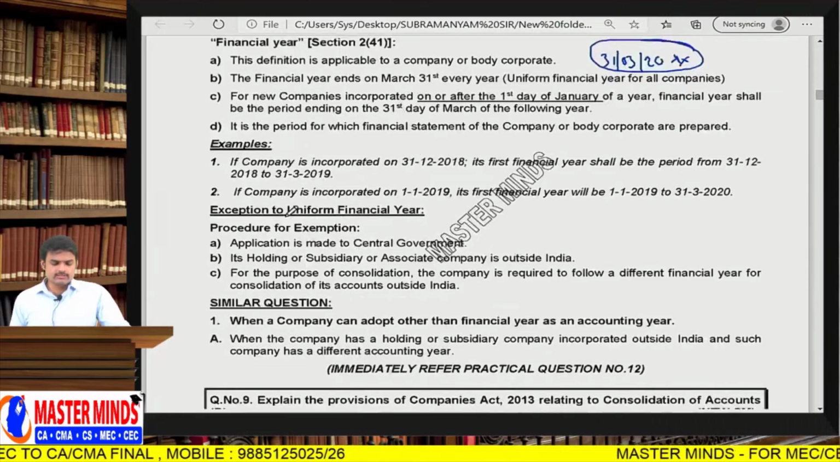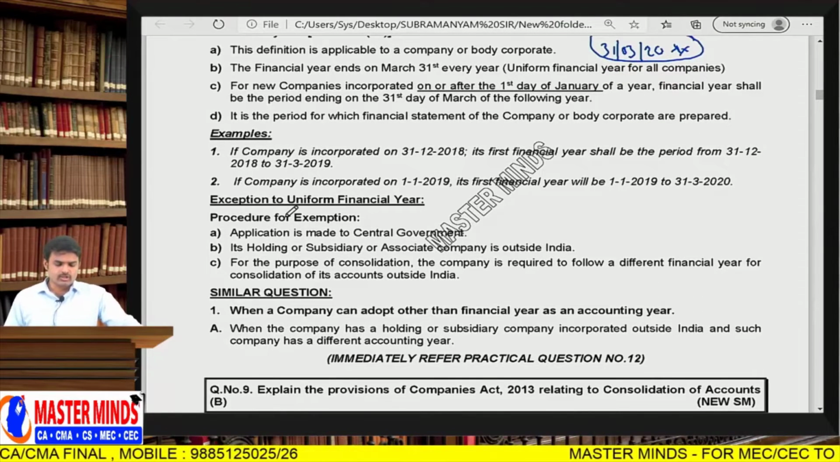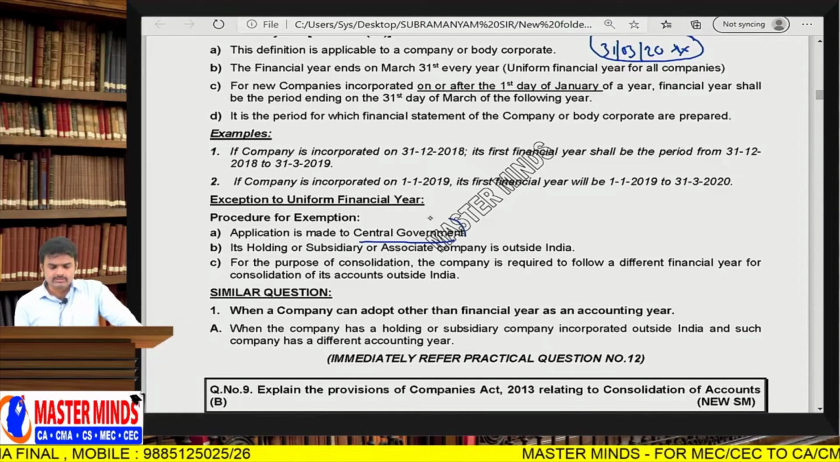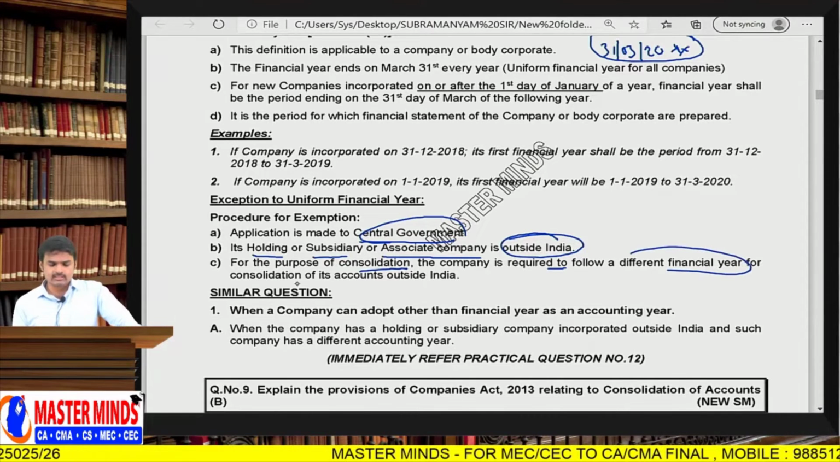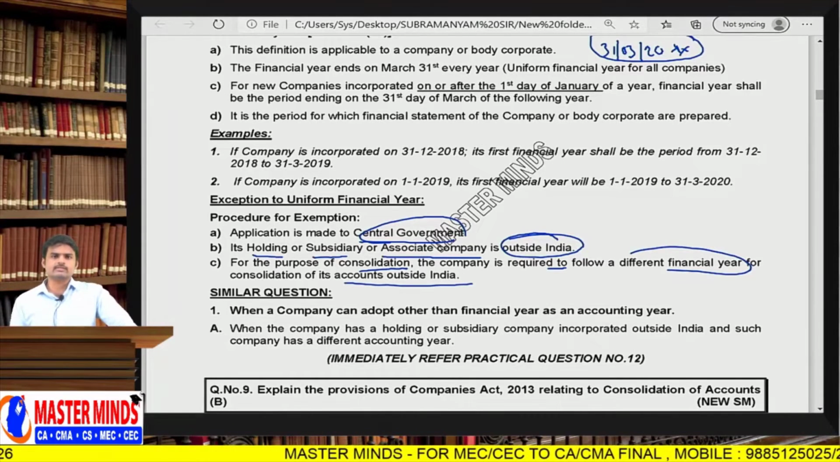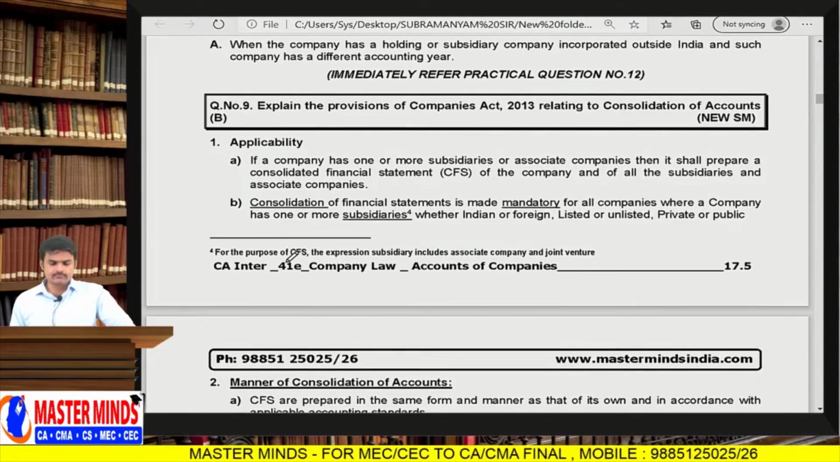Next one, procedure for exemption. Already said, application to be made to the CG. If its holding or subsidiary or associate company is outside India, and for the purpose of consolidation the company is required to follow a different financial year, then it will file an application with CG. CG will grant exemption either with or without conditions.